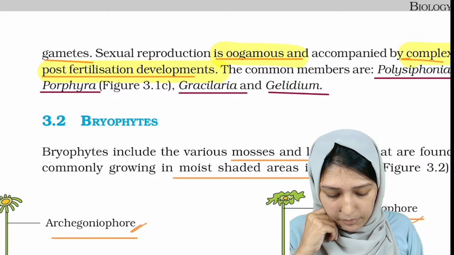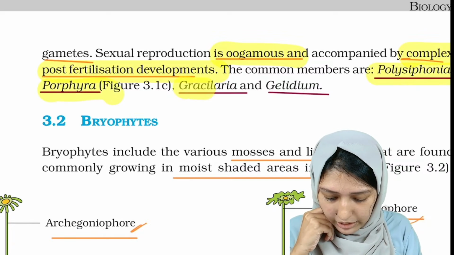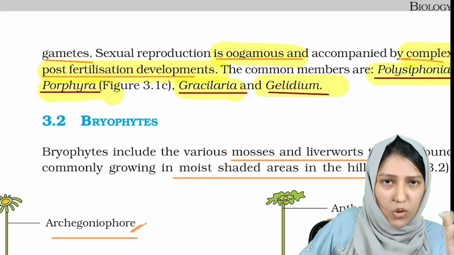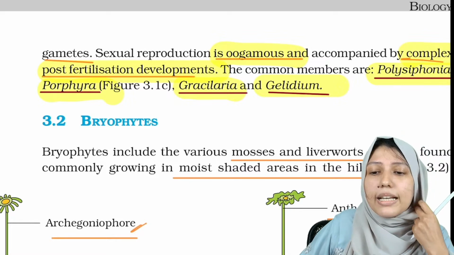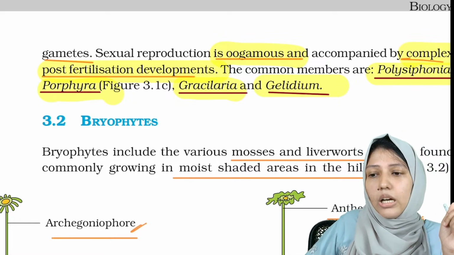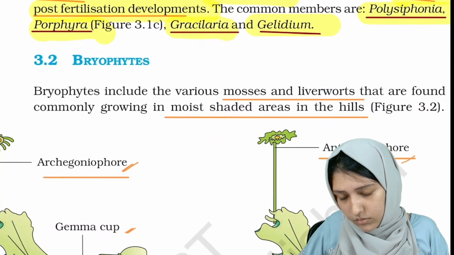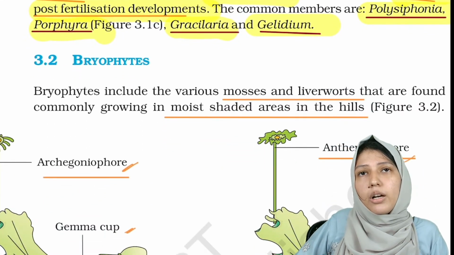Okay, the common examples are Polysiphonia, Porphyra, Gracilaria, Gelidium. These names are kind of different, so it will be easy to remember. Polysiphonia, Porphyra, Gracilaria and Gelidium. Okay. Now coming into the second group of plant kingdom.